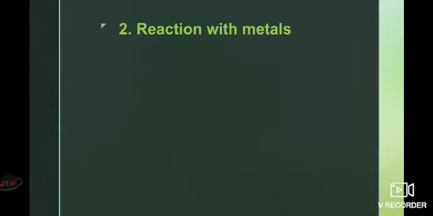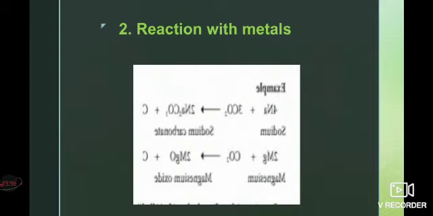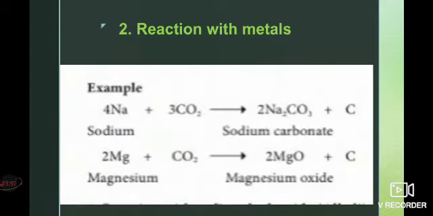The second one is reaction with metals. Carbon dioxide reacts with metals like sodium, potassium and calcium to form the corresponding carbonates, except that it reacts with magnesium to form its oxide. For example, carbon dioxide reacts with sodium, Na, to form sodium carbonate, Na2CO3, while it reacts with magnesium to form magnesium oxide, MgO.